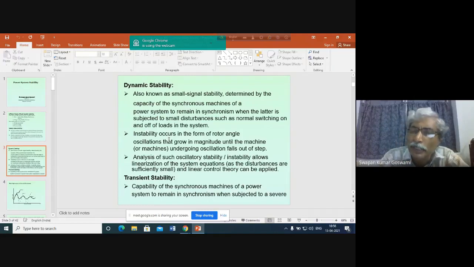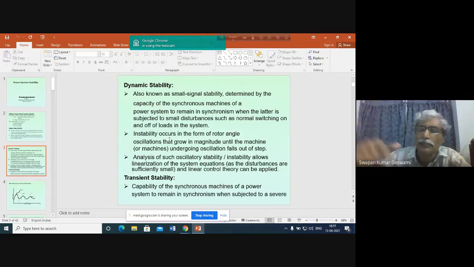Speed will change, delta will change, and then the power output will supersede the power input. So there will be some oscillation, and if the system has that capability, this oscillation will gradually die down and the system will come back to the so-called steady state situation.